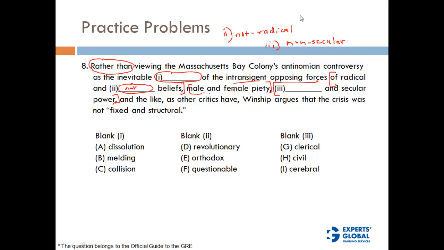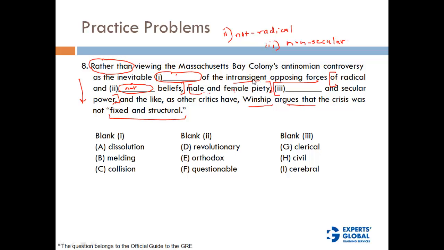Okay, and what is this? Inevitable dash of opposing forces. So it could be something related to opposing forces. Okay, let's continue to read, and we'll get some better idea about this first blank. So we have these inevitable dash of opposing forces of radical and non-radical beliefs, male and female piety, non-secular and secular power, and like the other critics have, Winship argues that the crisis was not fixed and structural. Okay, so we don't see any clue here, so that is all right.